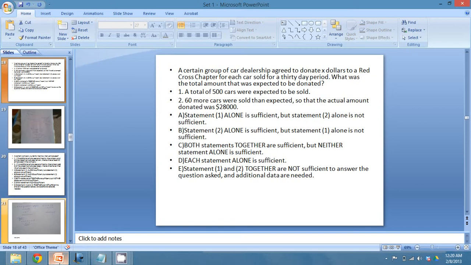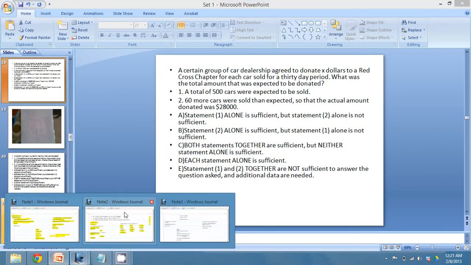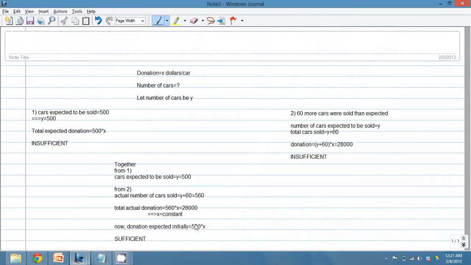From our first reading, X dollars per car is the amount of donation that was expected to be given for that 1 month period. So the donation is supposed to be X dollars per car.